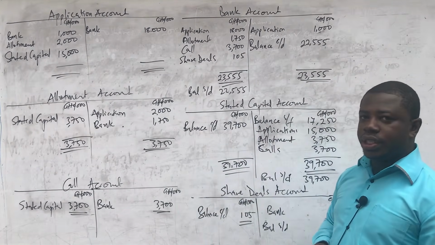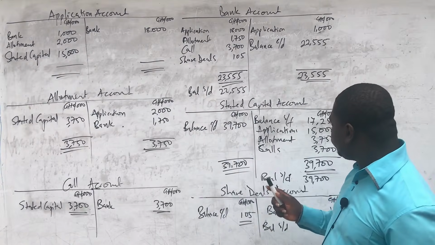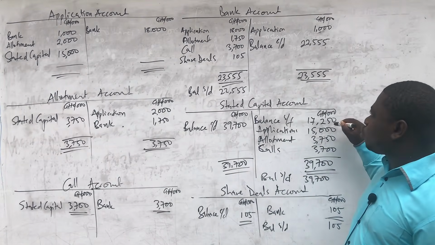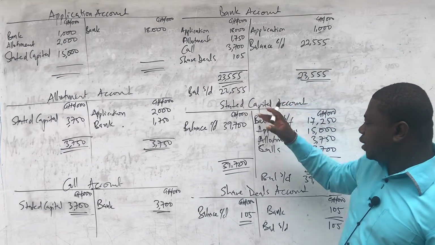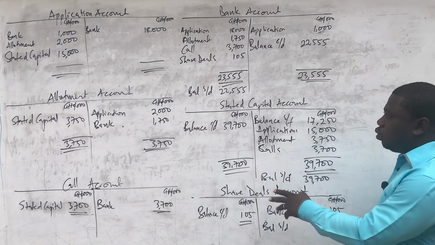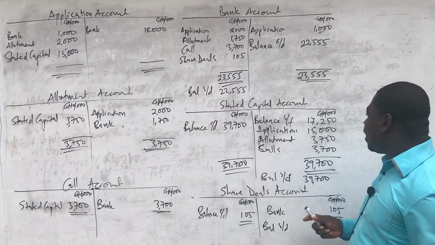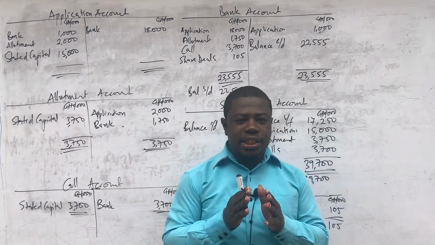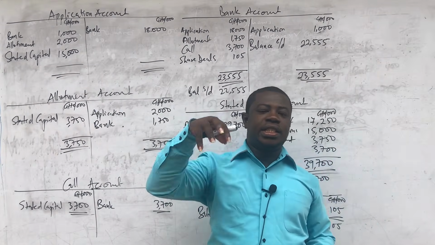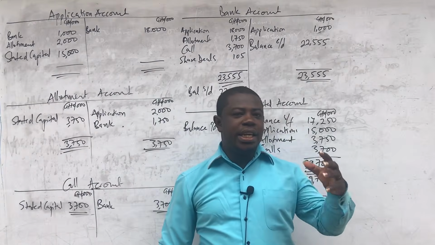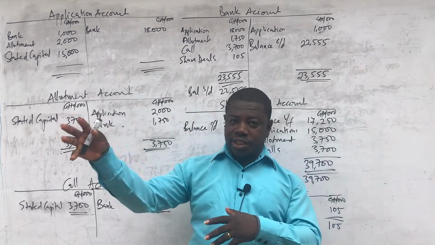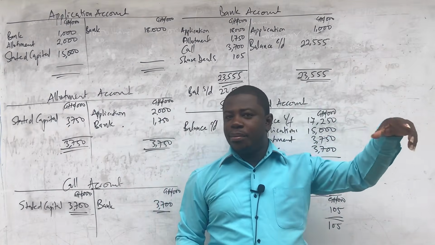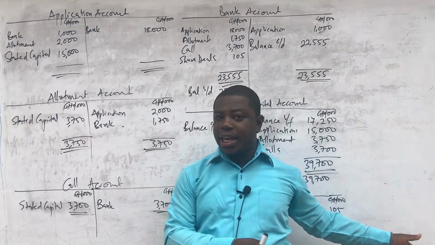Now take note that there was an opening balance for the stated capital account. If that was not there, the bank balance will automatically be equal to the stated capital and the share deals. But this balance will be a difference. And remember that the question just told us from the beginning that there was a stated capital of that amount. They didn't tell us anything, but of course, once there is capital, it should be equal to assets.